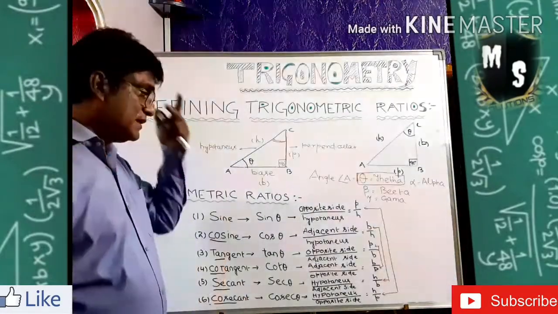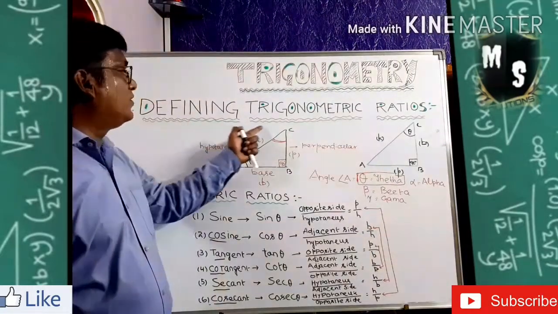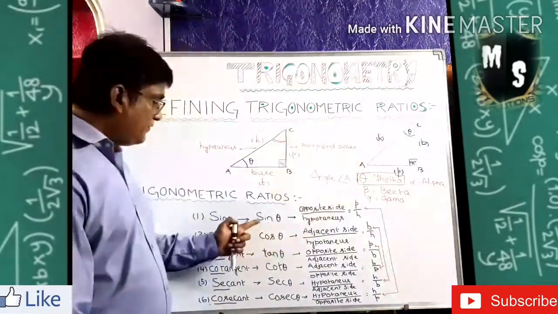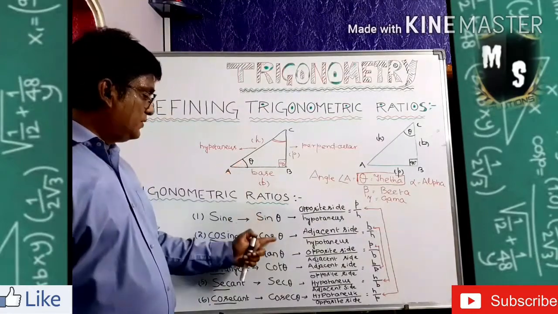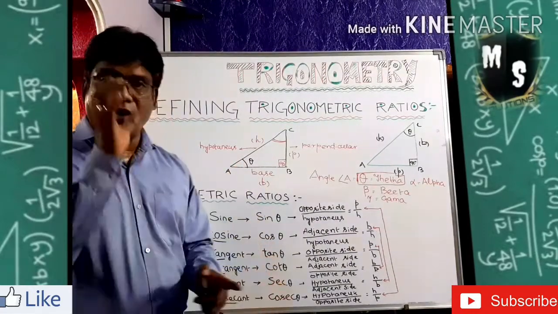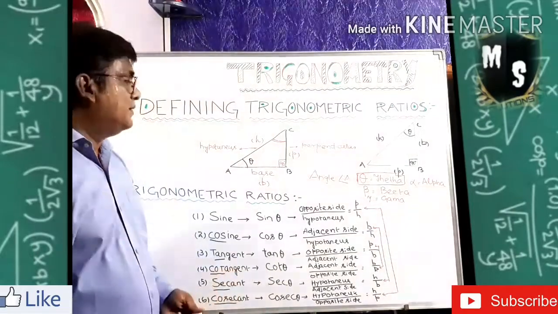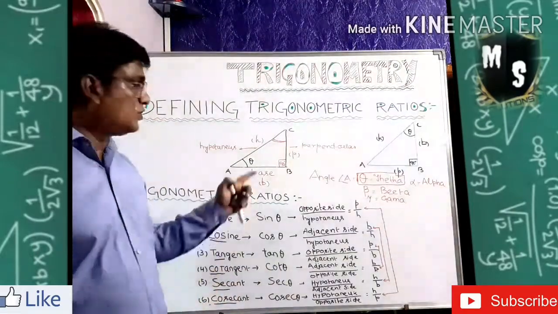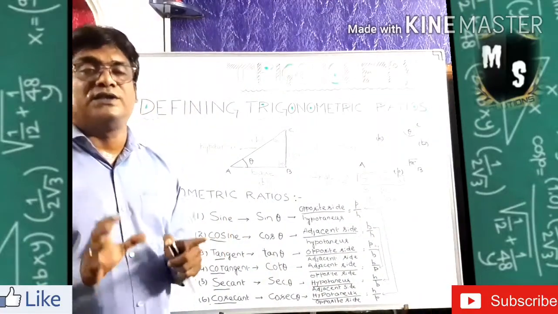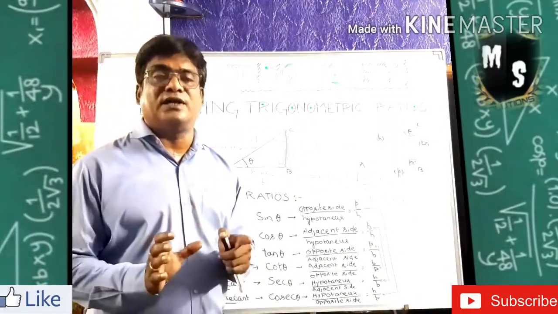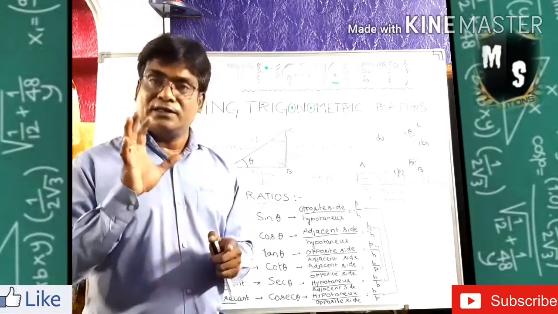Now, see how I am going to define the trigonometric ratios. I am putting the unknown angle, theta. With according to both figures, I am telling you how sine theta, cos theta, tan theta, cot theta, sec theta and cosec theta will be judged.